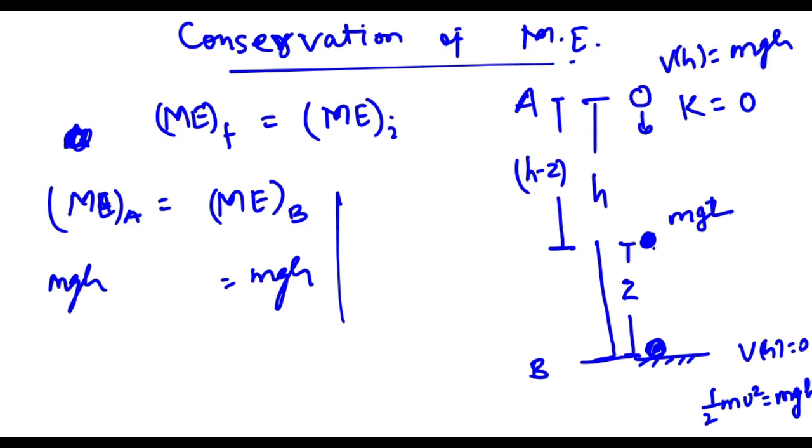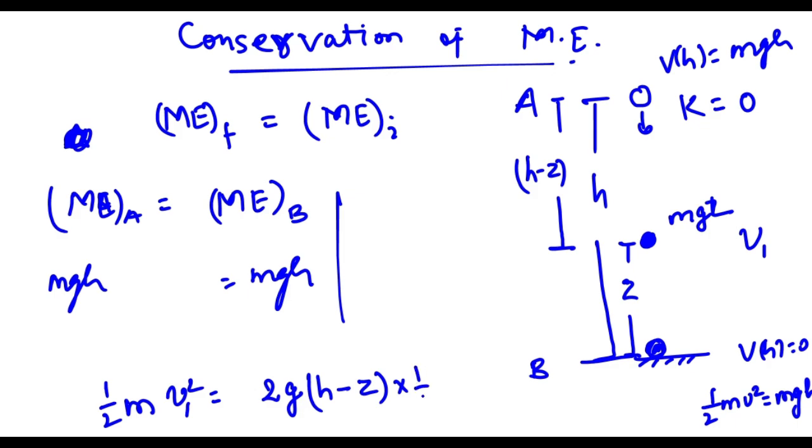So it has velocity here, let's say v1. You can write v1 square equals 2g into this distance, that is h minus z. And now kinetic energy at this point will be 1 by 2 m v1 square, which is 1 by 2 m multiplied by 2g(h minus z).